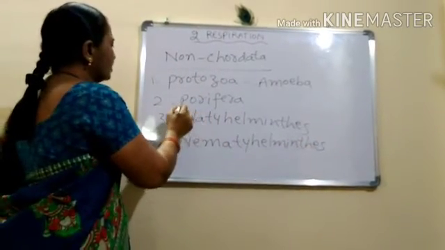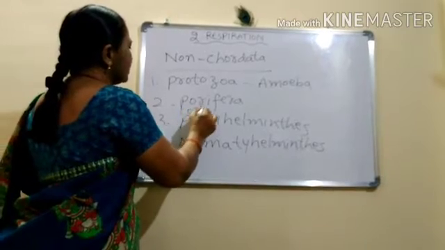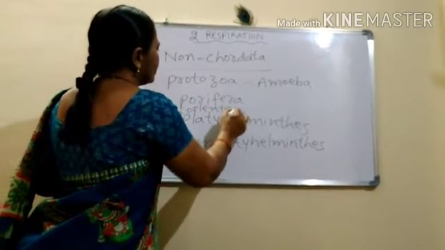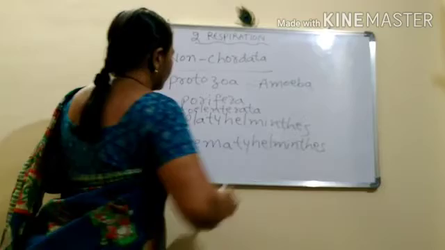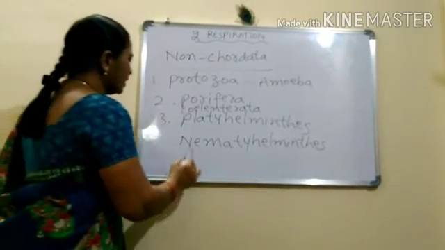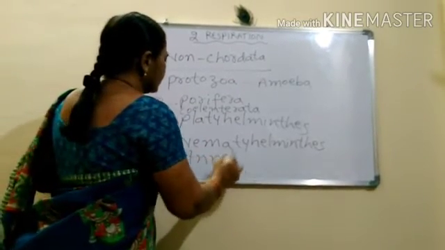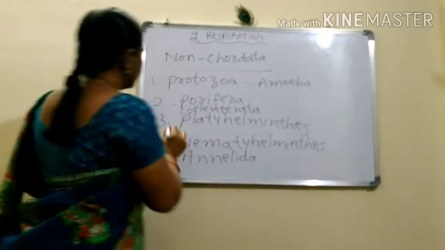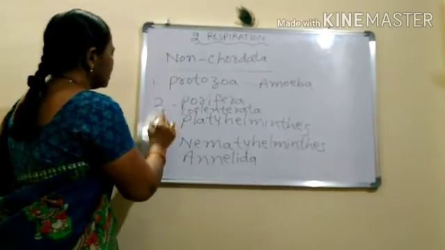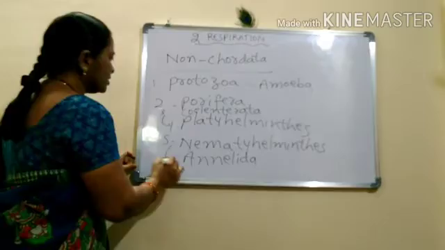And before platyhelminths, we also have coelenterate. And annelida. So this is the third one, this is fourth, fifth, sixth.